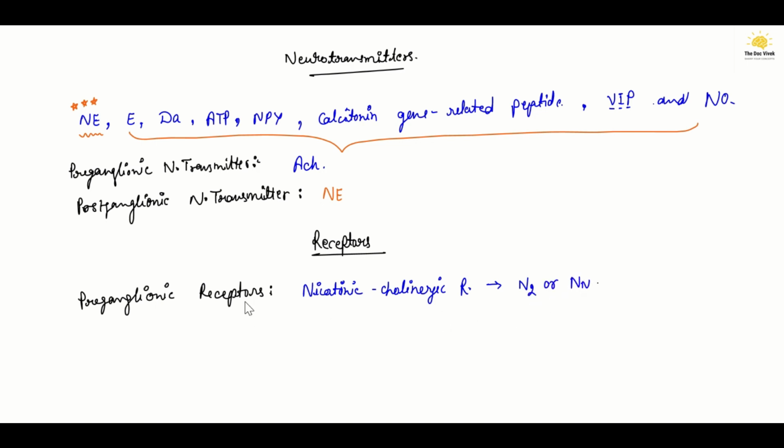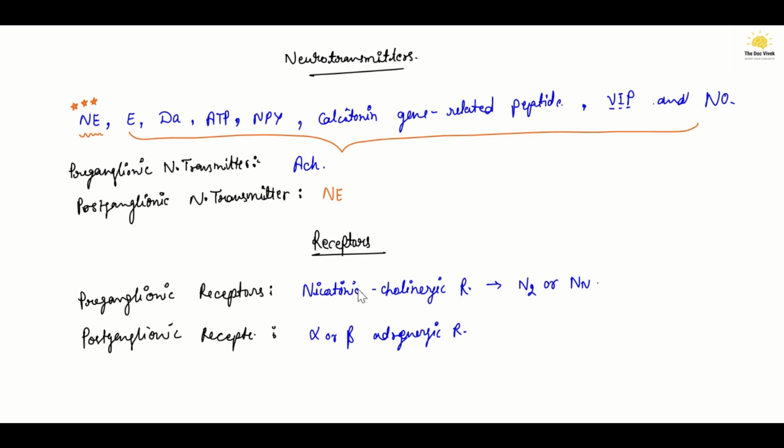These are found on preganglionic and postganglionic neurons. On the effector organs, alpha or beta adrenergic receptors will be found.